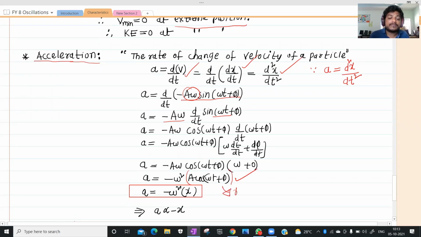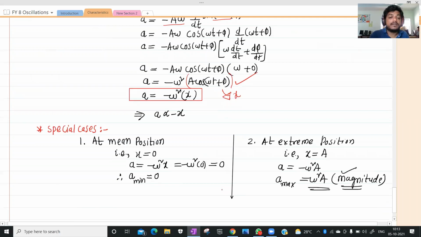Finally we are left with this expression: a equals minus omega square x. So a is proportional to minus x. What does this equation indicate? The acceleration is opposite to the displacement.